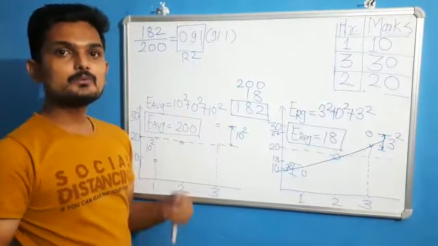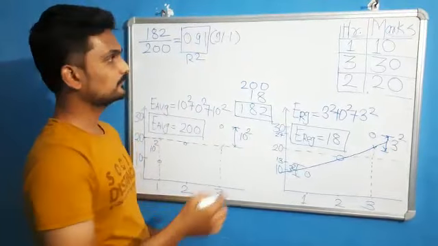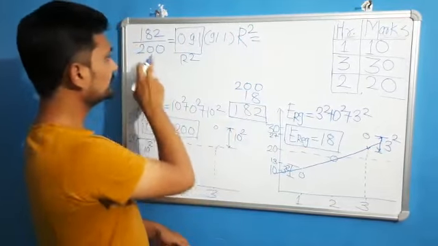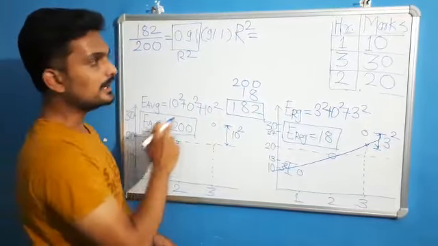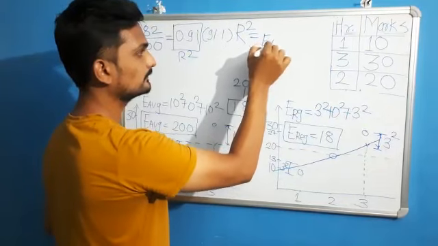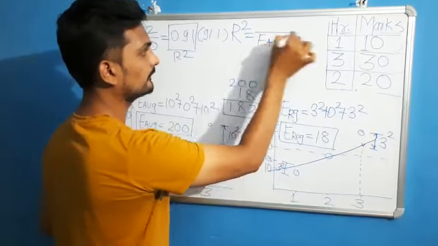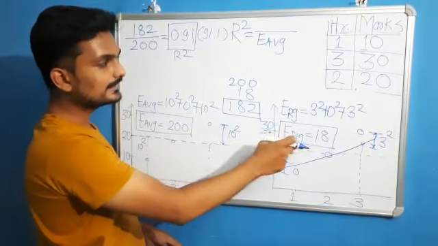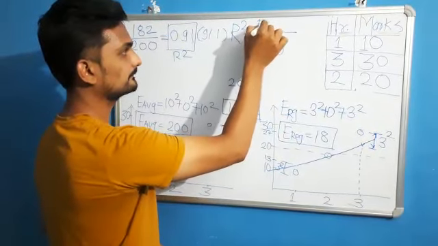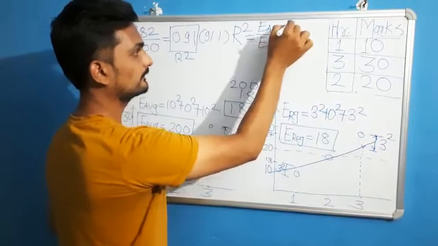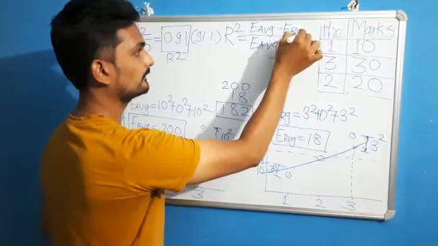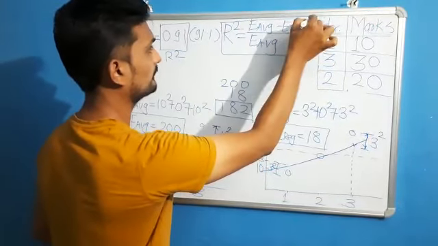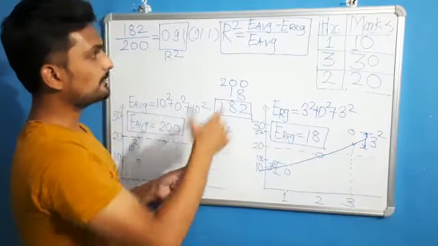Now let's look at how we can find the formula of R square. The formula of R square is simply: this 200 is nothing but the error around the average line. This 182 is the difference between the error around the average line and the error around the regression line. So this is the formula of R square.